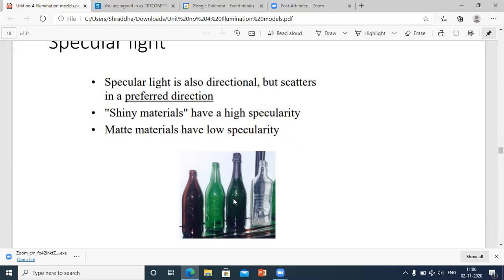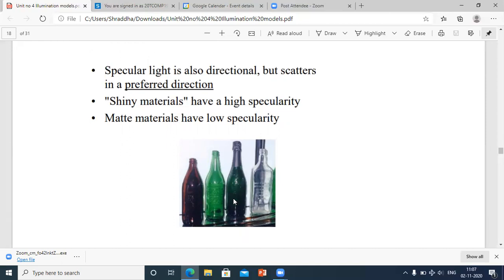But if you have a bike that has a black color, but that black color is matte finish, means it is not that shiny, then the light that is reflected will have low specularity. Now what does exactly specularity mean?